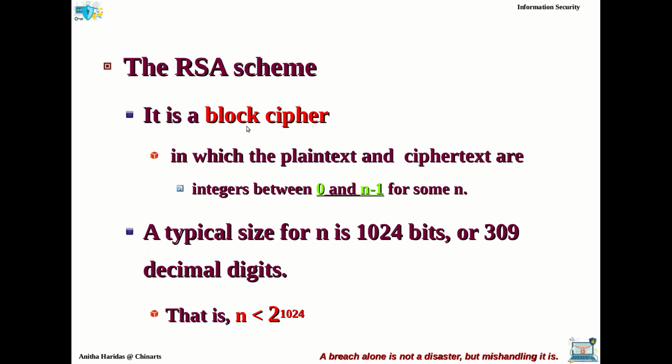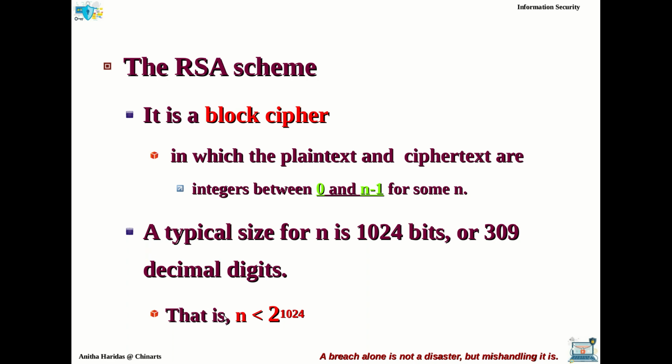In the block cipher, there will be the plain text and ciphertext, and these will generally be integers between 0 and n-1 for some n value which is known to the sender and receiver. Generally the typical size for n will be 1024 bits, or you can say 309 decimal digits.